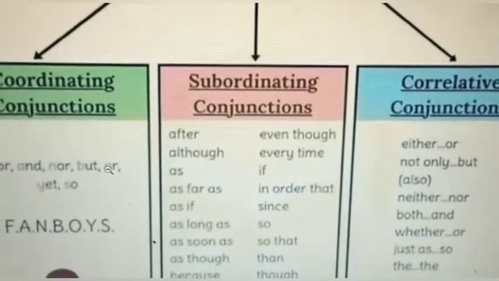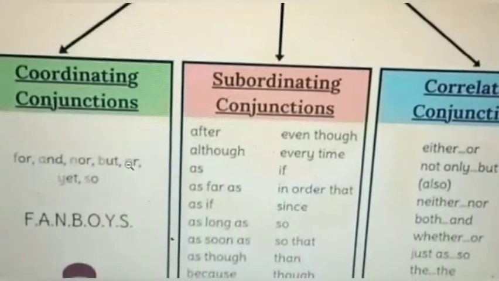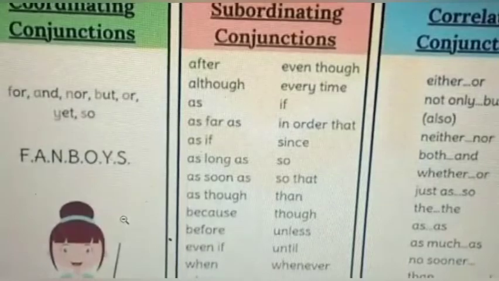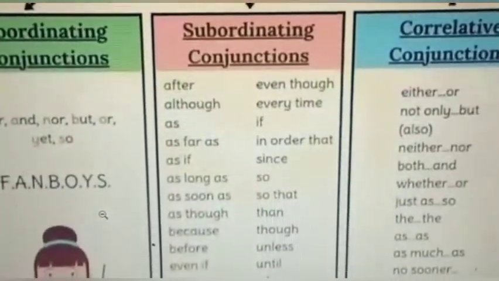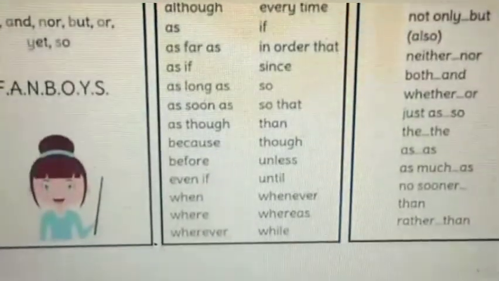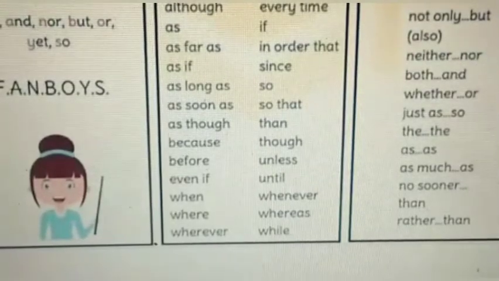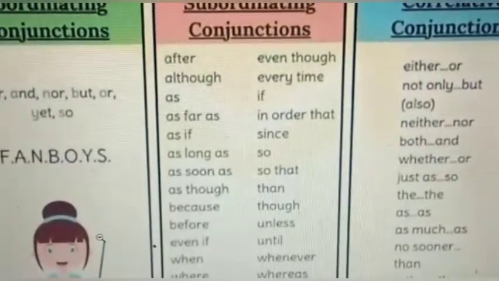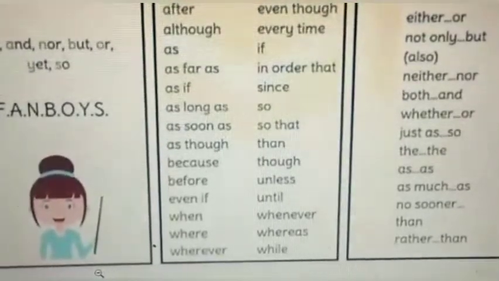So, we shall see just coordinating conjunctions, we use FANBOYS: for, and, nor, but, or, yet, so. Subordinating conjunctions, you see so many are there: after, although, as far as, as long as, as soon as, as though, because, before, even if, when, where, wherever, even though, every time, if, in order that, since, so that, than, though, unless, until, whenever, whereas, while.